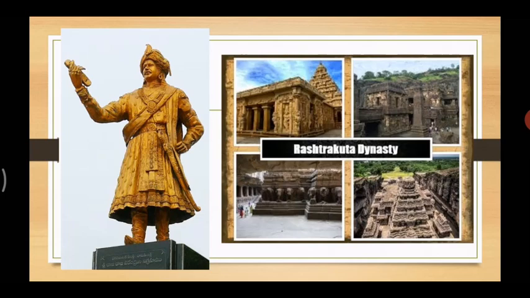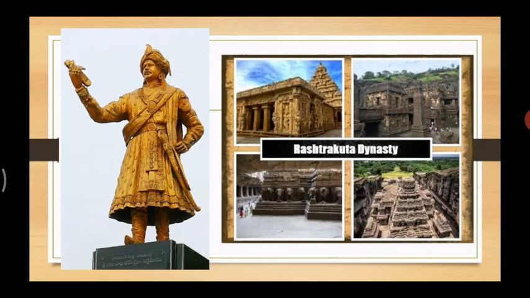So, students, the Rashtrakutas were a royal dynasty. Royal dynasty means very rich families ruling large parts of the Indian continent. So, what did the Rashtrakutas do? They used to rule and conquer large parts of the Indian subcontinent between the 6th and the 10th centuries. The earliest known Rashtrakuta inscription is a 7th century copper plate.